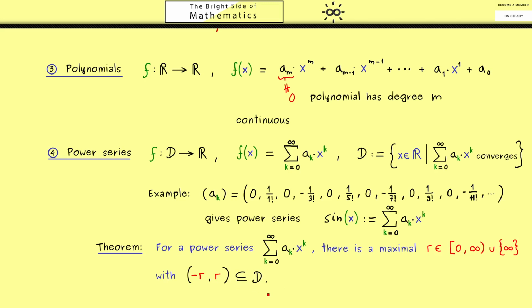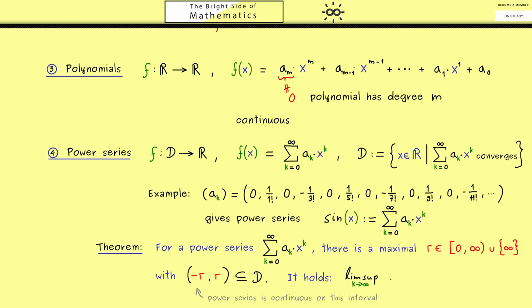Now I can also tell you we immediately get that the power series is a continuous function on this interval. So in the best case scenario, like for the sine function, we have a continuous function defined on the whole real number line. Now even better for the theorem, we have a formula to calculate this number r.